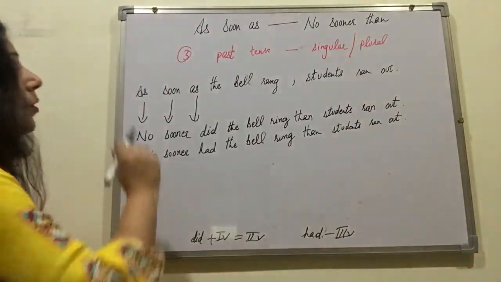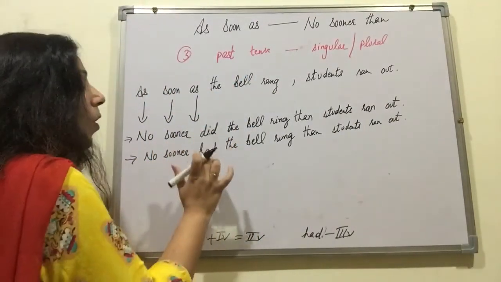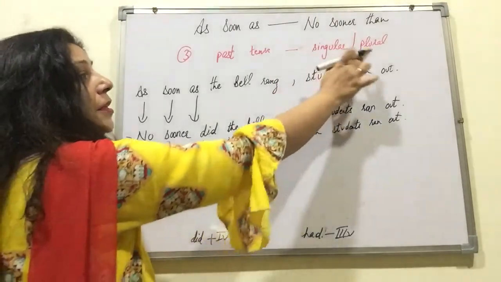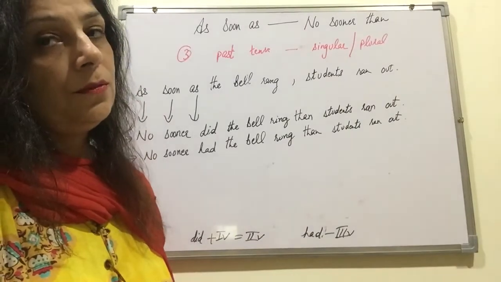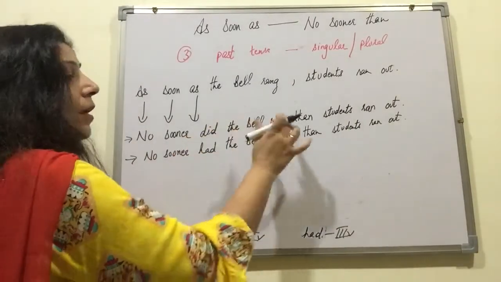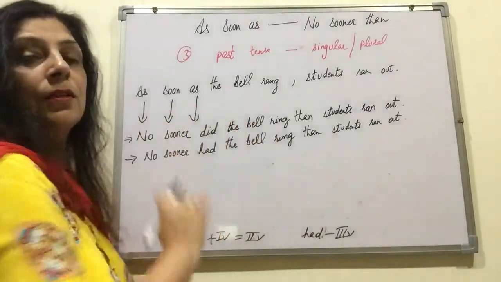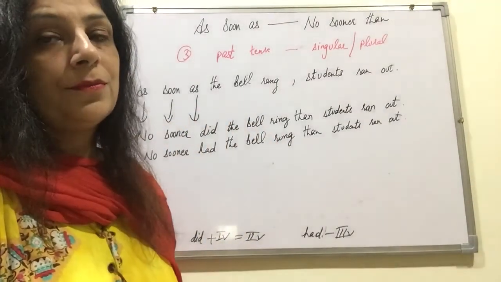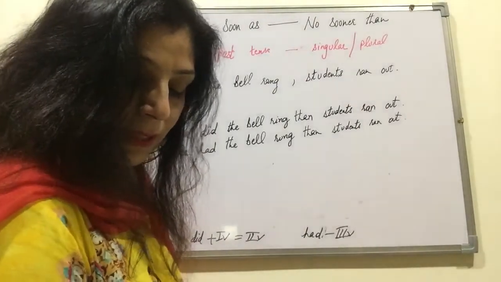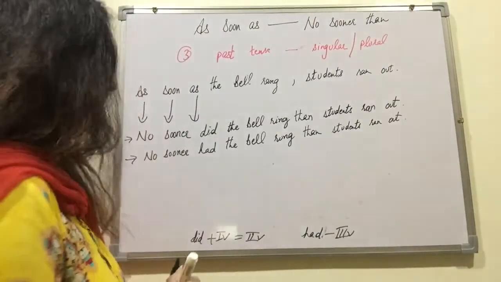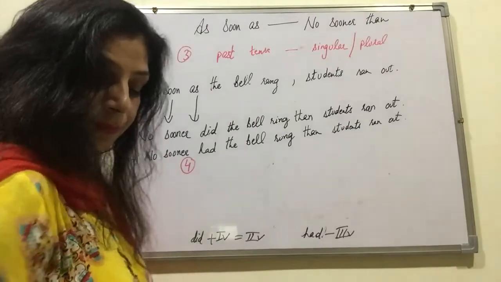Right? So the past tense sentence can be changed either with did or with had, irrespective of the fact whether it is singular or plural. So most of the time students prefer to make it with did. Remember, did takes the first form, had takes the third form. This you have to remember. Right? Now, as such, the rules are over, but sometimes there are exceptional sentences. I will be dealing with one more example. Just check how it can be done.